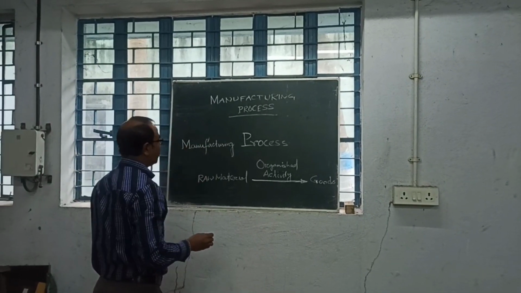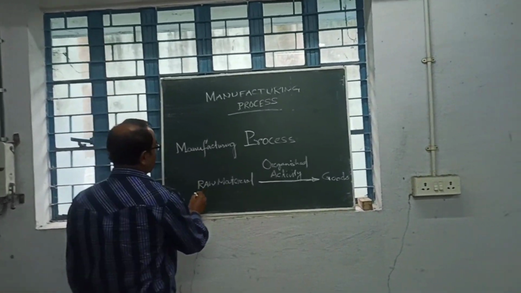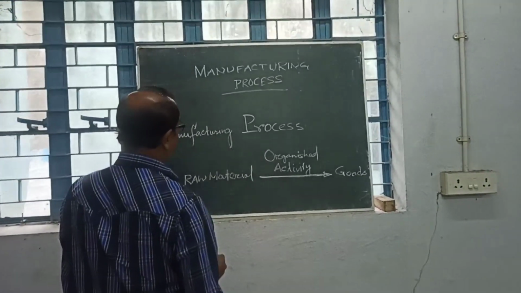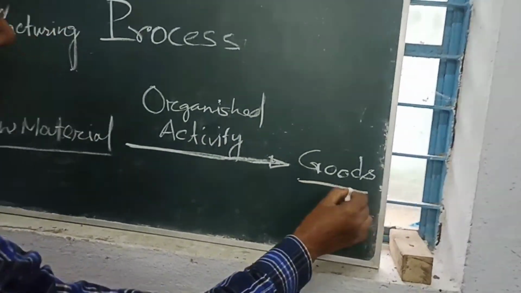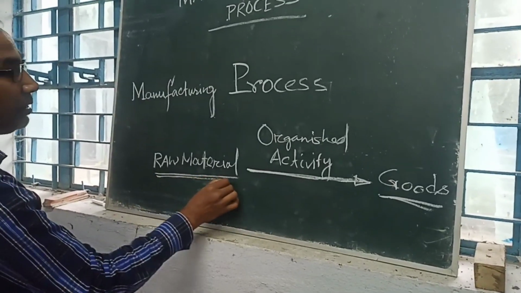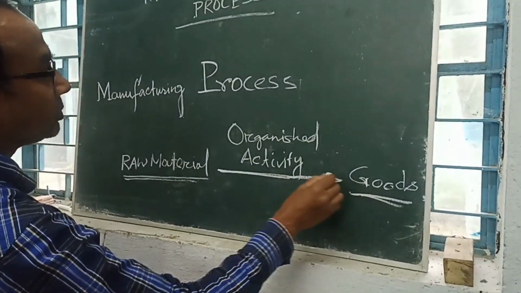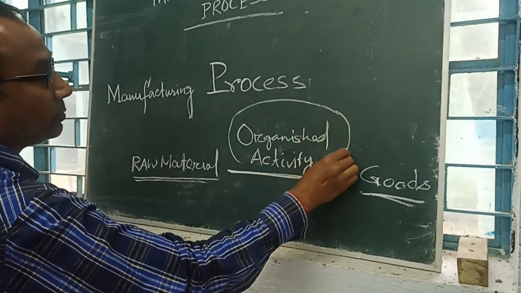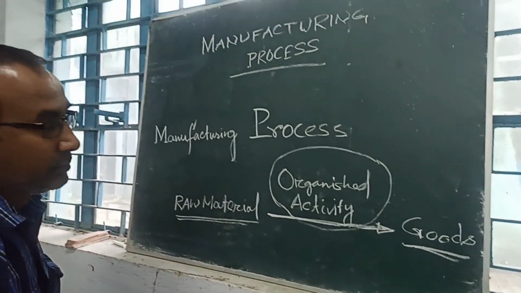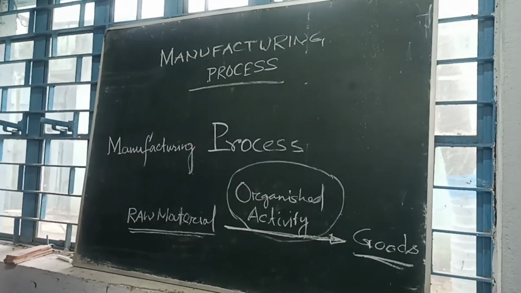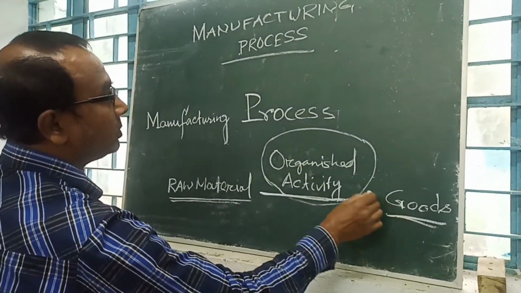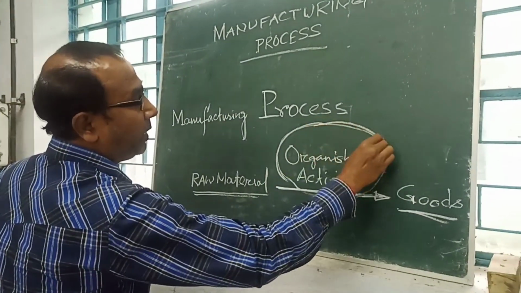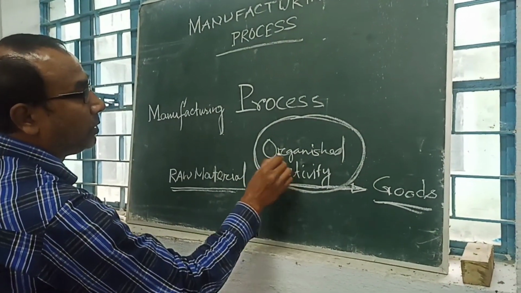Manufacturing process. Actually, manufacturing process means converting the raw material into goods. Raw material can be converted into goods with some organized activities. So manufacturing means converting the raw material into goods with the help of organized activities.